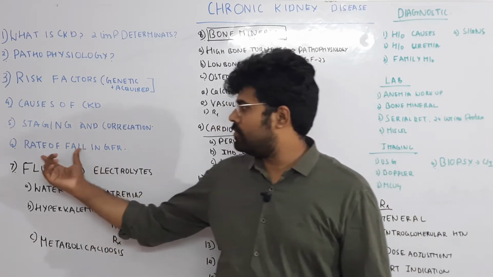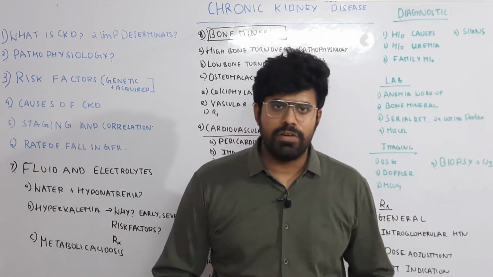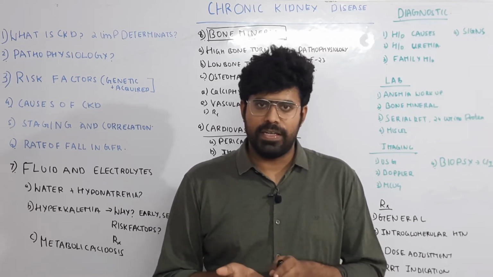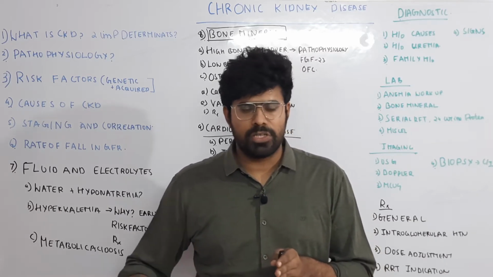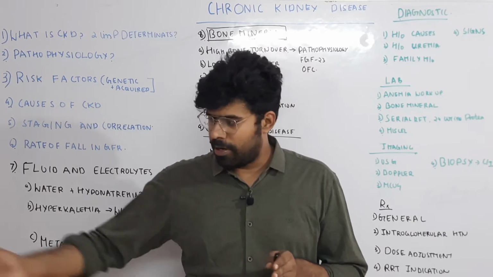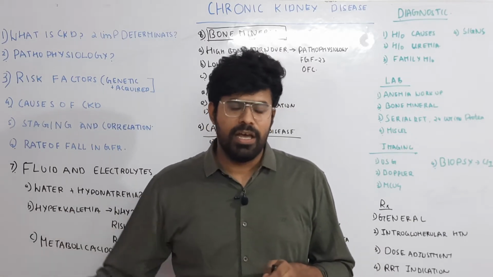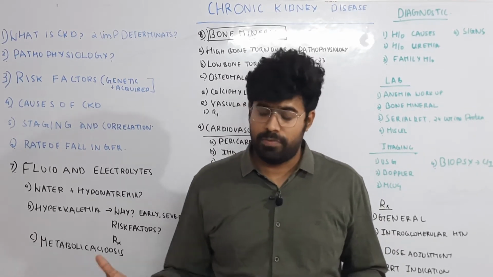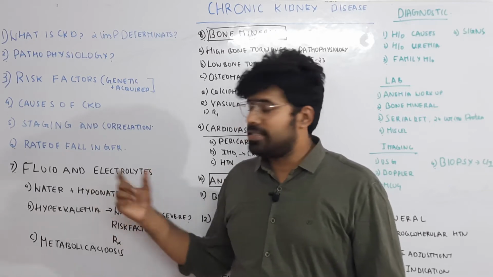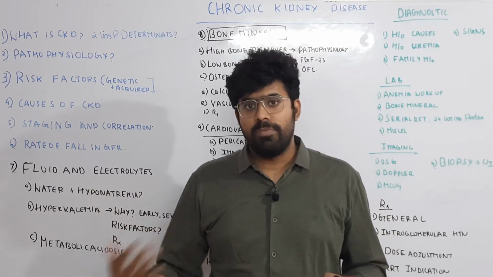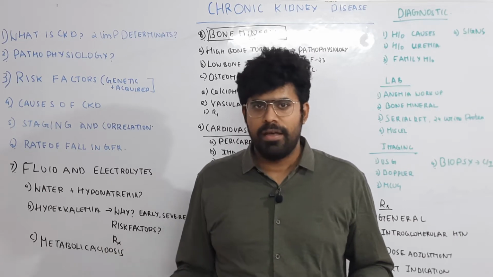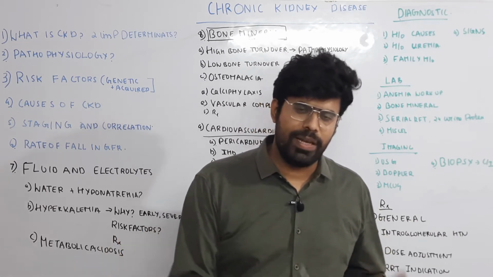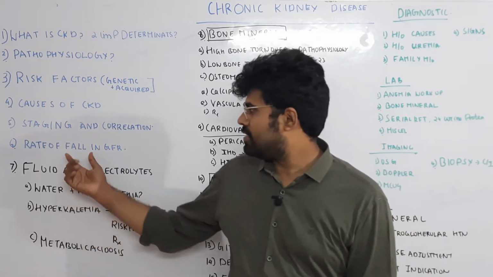So, what is the rate of fall of GFR? Normally, the GFR will increase up to 30 years of age, where it reaches the peak. After 30, the GFR falls by approximately 1 ml per minute per year, so a 70-year-old patient will have a normal GFR of only 50 or 60 ml per minute. There is a difference between men and women. Women have a lower GFR than men. Generally, women older than 80 years will have a GFR of usually less than 50 ml per minute only. So this is the rate of fall of GFR.